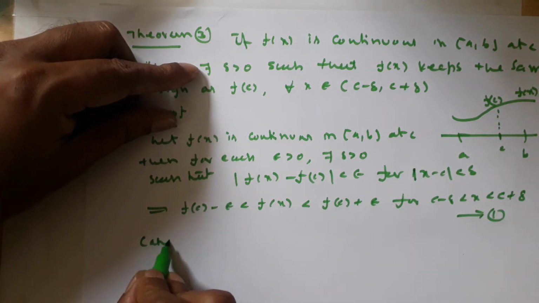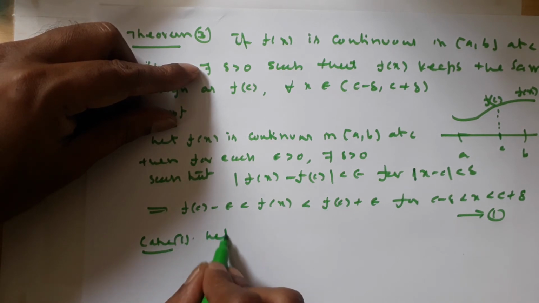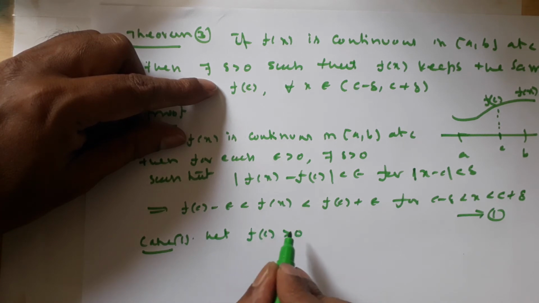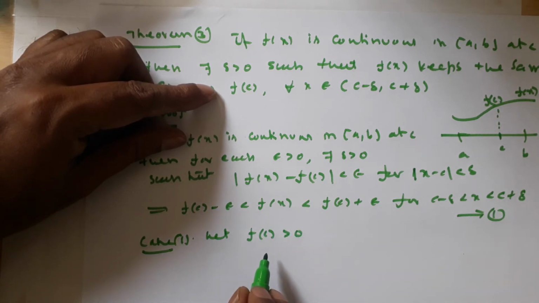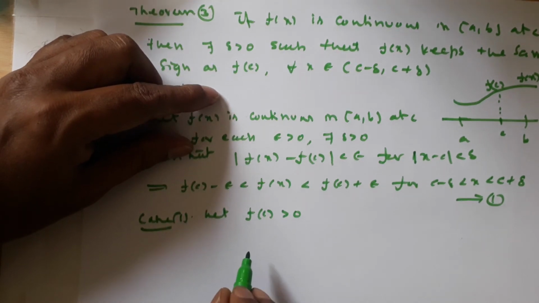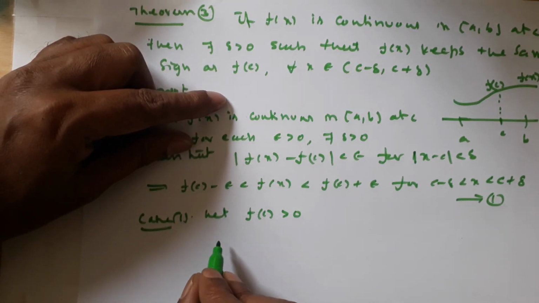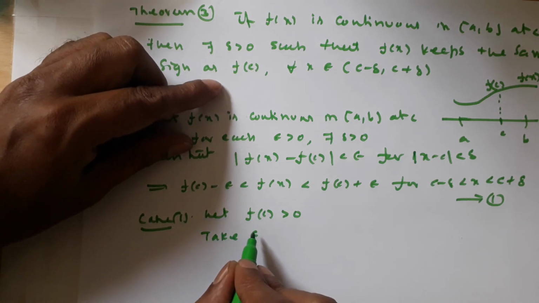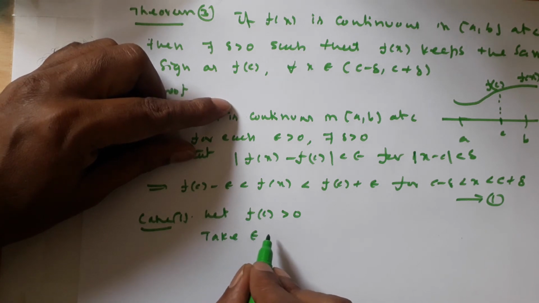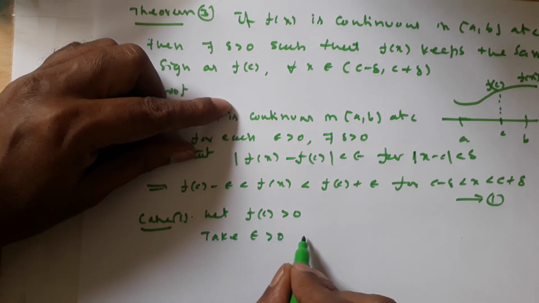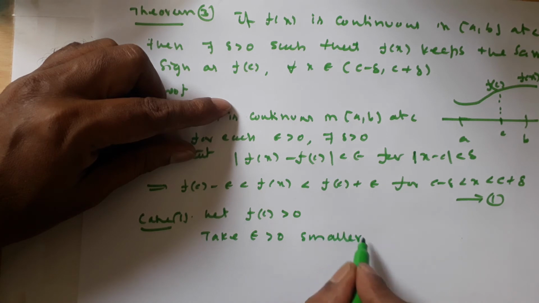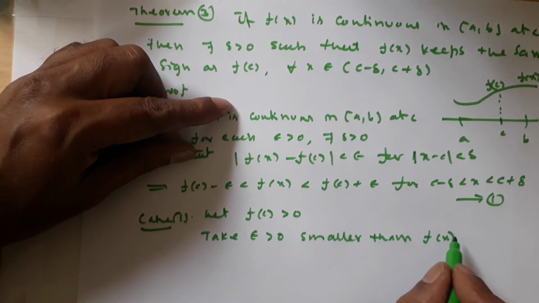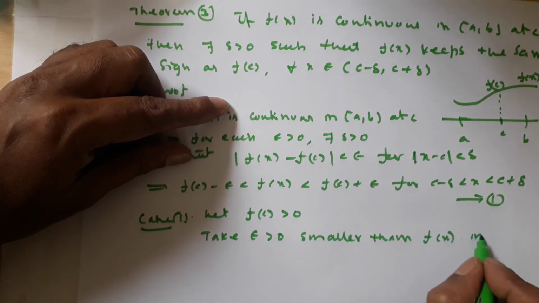Next, case 1. Let f of c be greater than 0. So we will prove that f of x is also greater than 0, that is, f of x is positive. Next, take epsilon greater than 0, smaller than f of c, in 1.